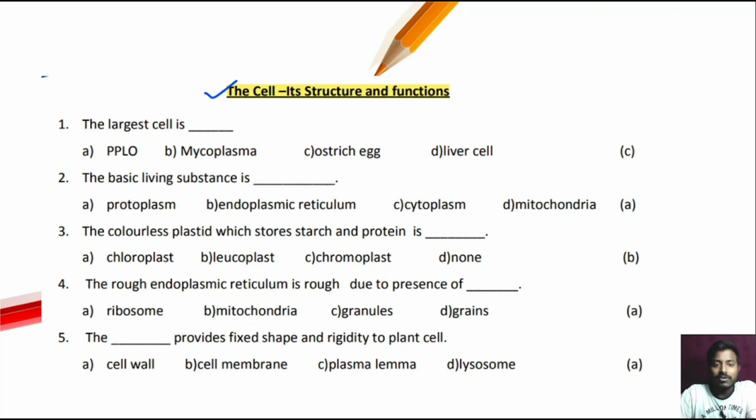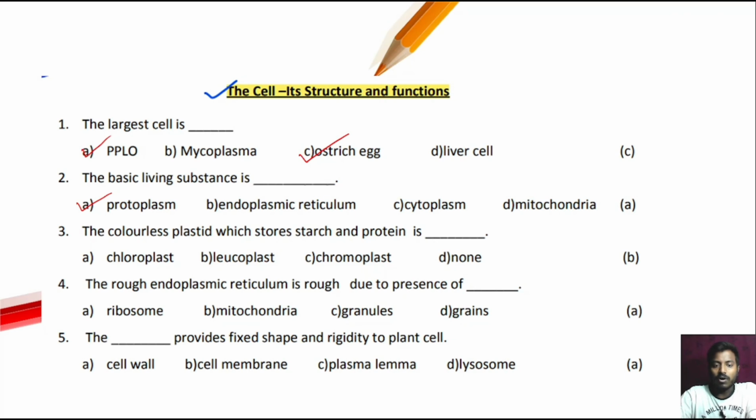First question, the largest cell is dash. We know that the largest cell is the ostrich egg and the smallest is PPLO. Yes or no? Then the basic living substance is dash. The basic living substance is the protoplasm. Option number A is the correct answer.